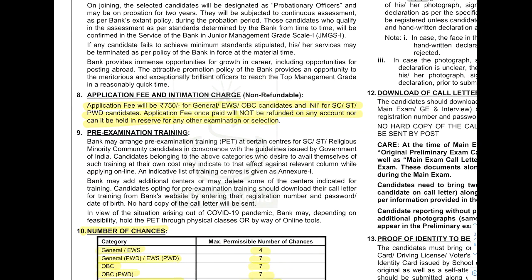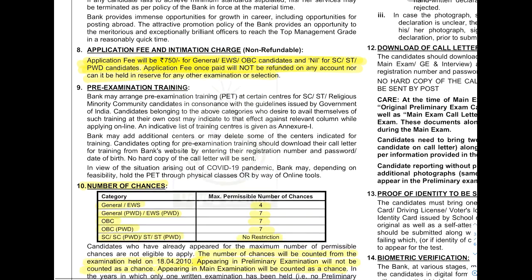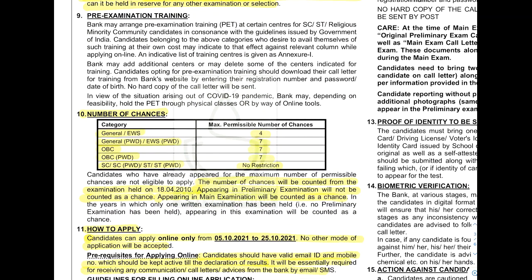Okay, so now coming to application fee. Application fee is 750 rupees for general EWS OBC candidates, and there is no application fee for SC, ST and PWD physically disabled candidates. So for general EWS OBC, 750 rupees is the application fee. Application fee once paid will not be refunded at any cost. So it is non-refundable.